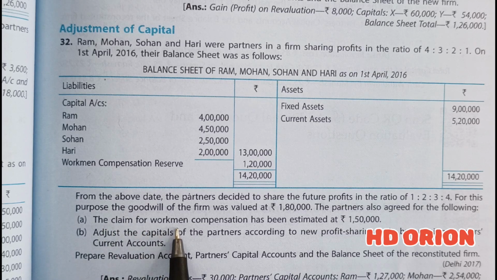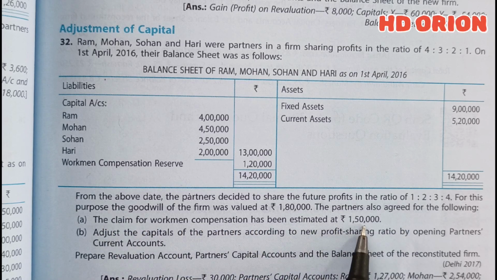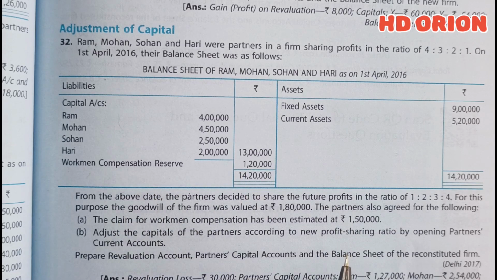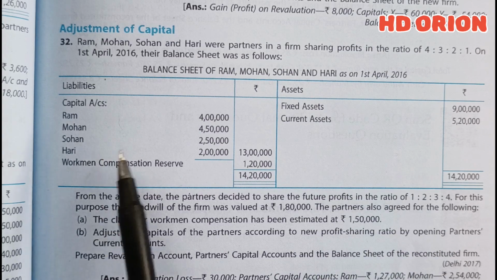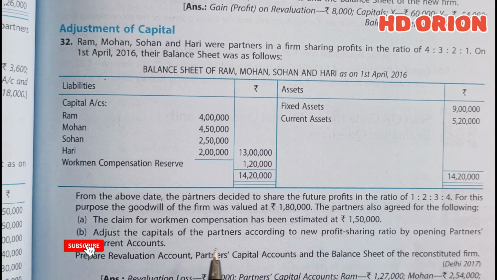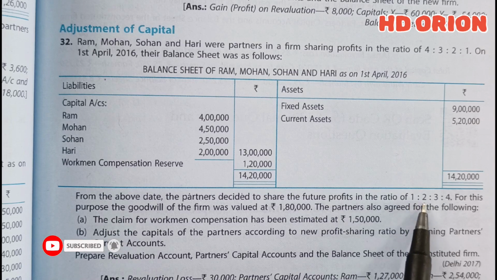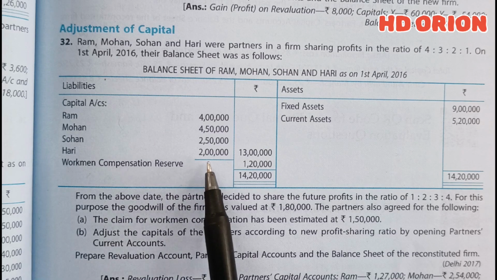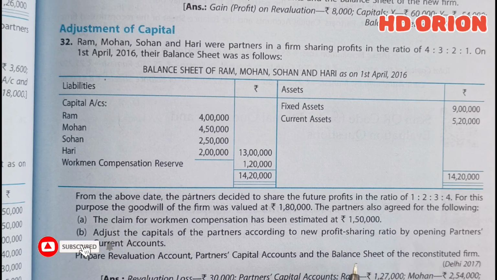The partners also agreed to the following. The claim for workman compensation has been estimated at rupees 1,50,000, whereas the reserve is only for rupees 1,20,000. The claim is more than that. Adjust the capitals of partners according to the new profit sharing ratio by opening partners' current accounts. This is the capital of the partners, but we have to rearrange it in the new profit sharing ratio, which is 1:2:3:4. It is not in this ratio. So the difference in amount will be maintained by opening current accounts as stated in the question.